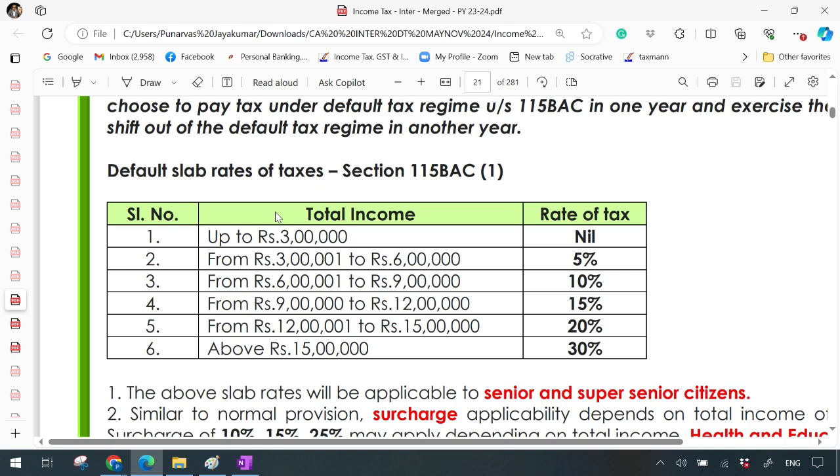Surcharge has become 37% to 25%. We'll write down that also. Just write down the default slab rates.